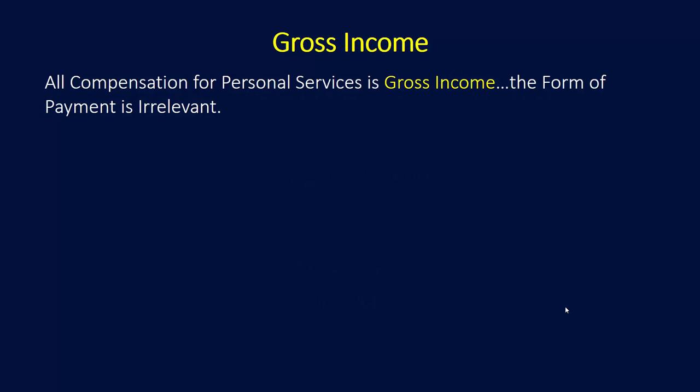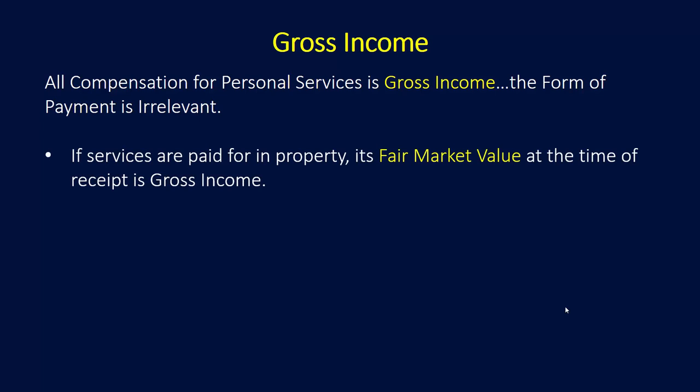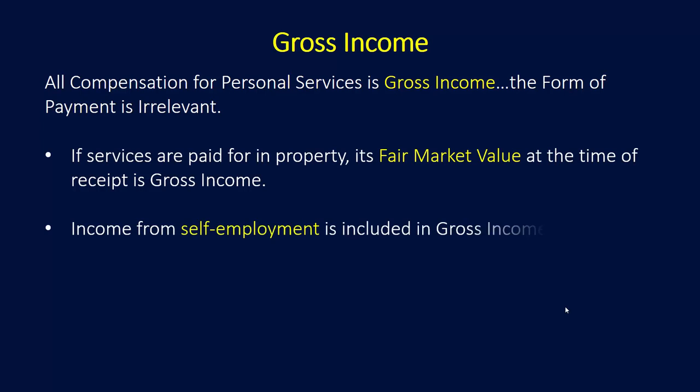Gross income includes all compensation for personal services. The form of the payment is irrelevant. If services are paid for in property, then the property's fair market value at the time of the receipt is considered to be gross income.